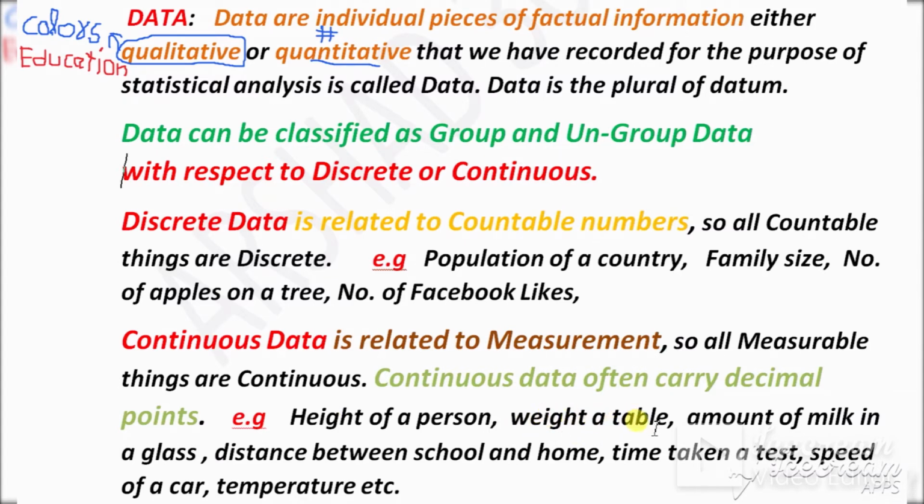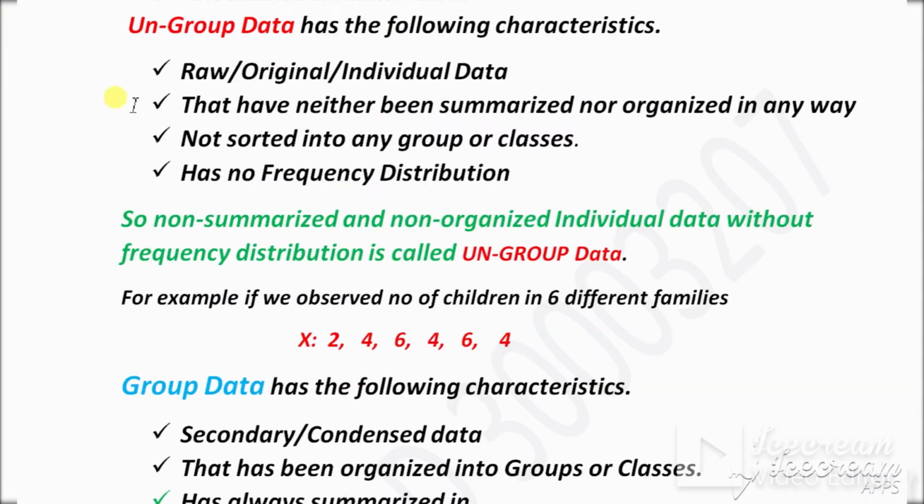Amount of milk in a glass, distance between school and home, time taken to attest, speed of a car, temperature. All these things we can measure: height, weight, distance, time, speed, temperature. These are all measurable characteristics. So that's called continuous. Now let me explain ungrouped data.